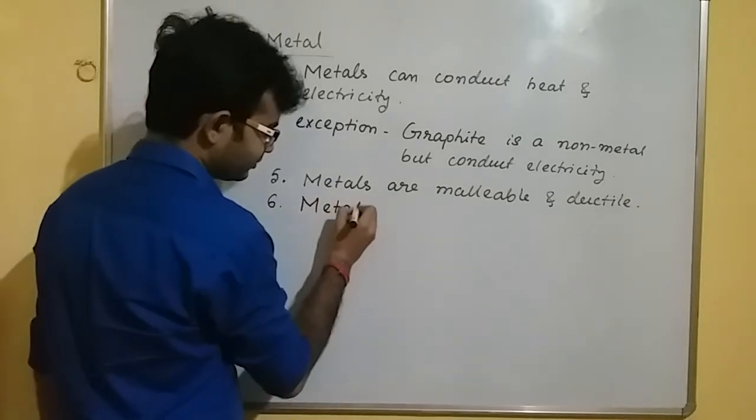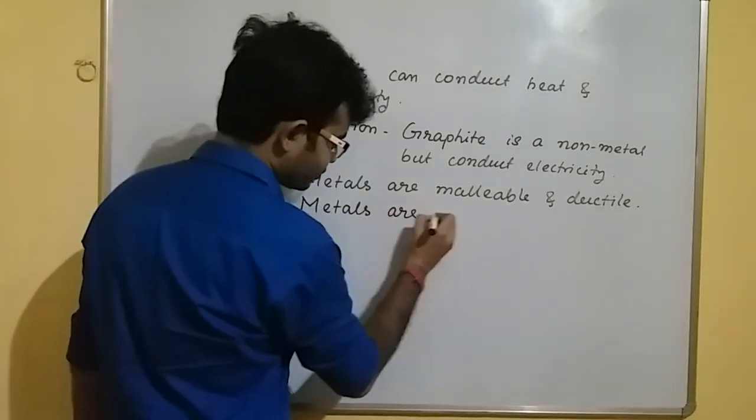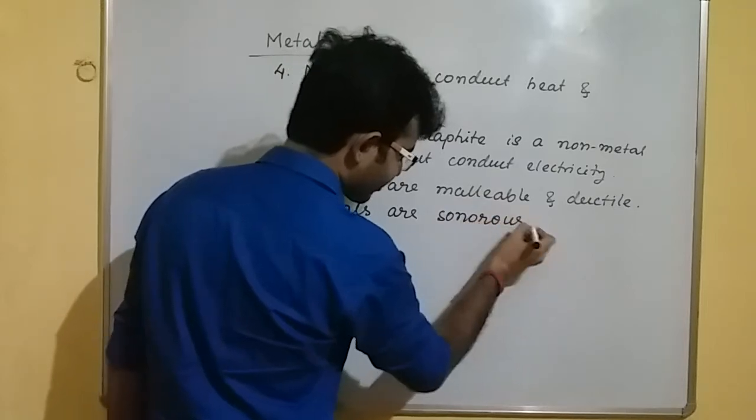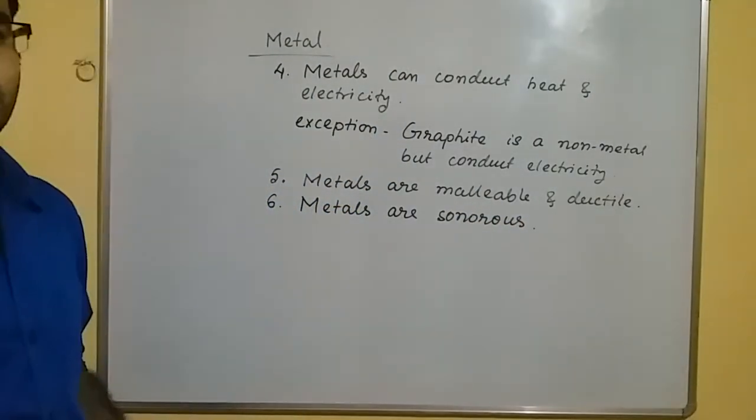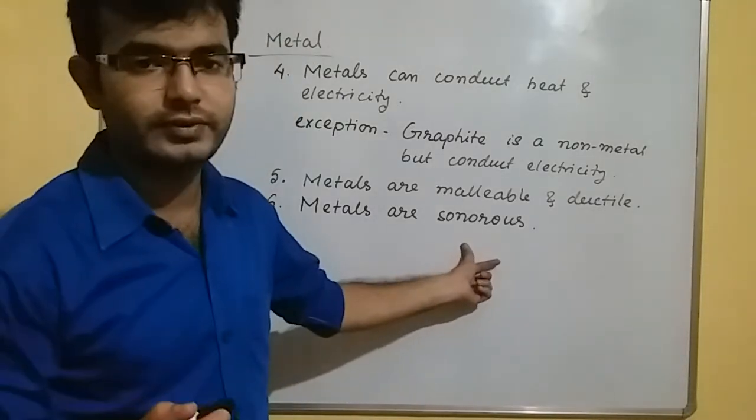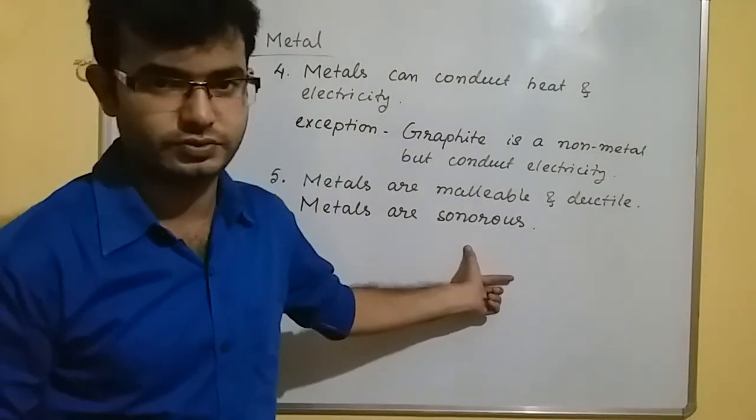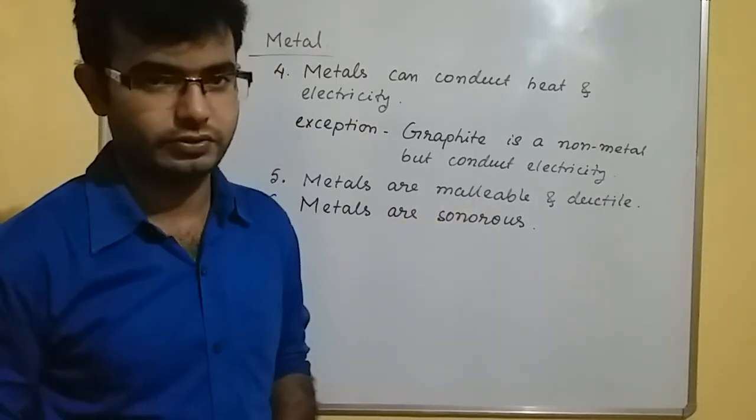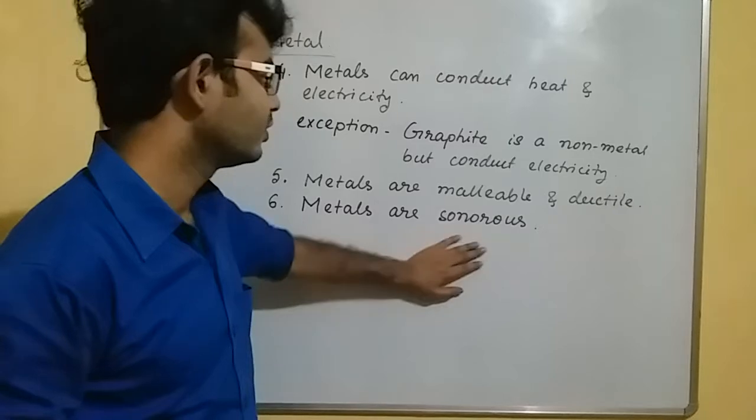Metals are sonorous. Means metals can produce a ringing sound when hit by any hard substance. When metal is hit by any hard substance, then it can produce the ringing sound. That's why you can say that metals are sonorous.